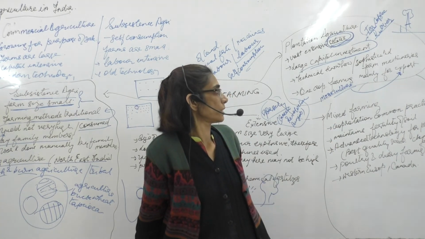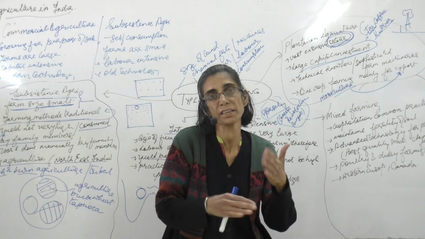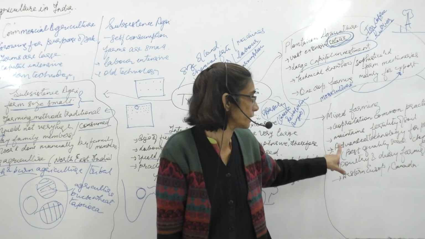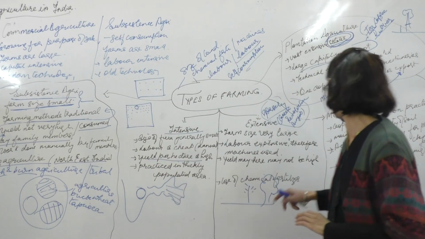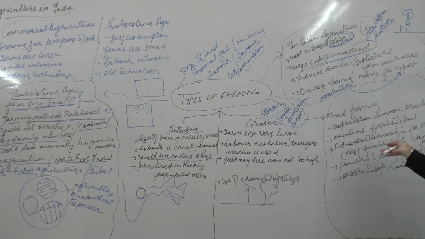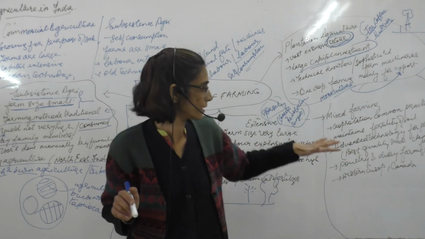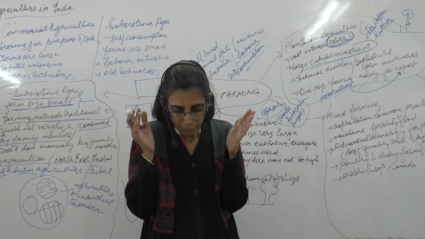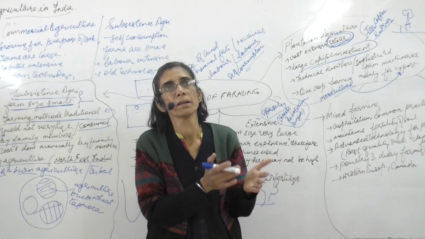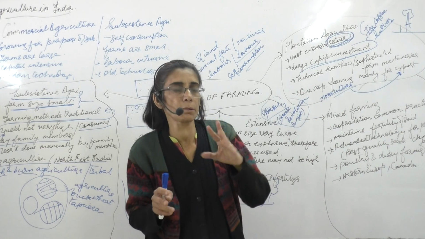Crop rotation is a common practice. That means that if they are growing wheat this year, next year it will be another crop, so that the fertility of the land is maintained. The land does not lose its fertility. This type of farming is generally done in Western Europe and Canada, and it may even be in certain regions in India that you see this mixed farming where the farmer takes up agriculture as well as rearing of animals, so that they do not incur any kind of losses. And then they serve a two-way purpose.